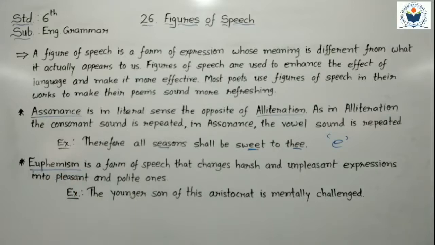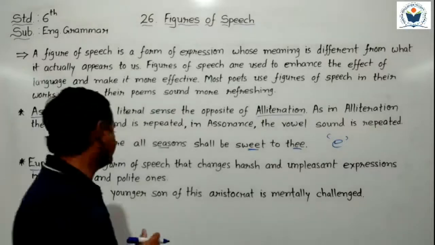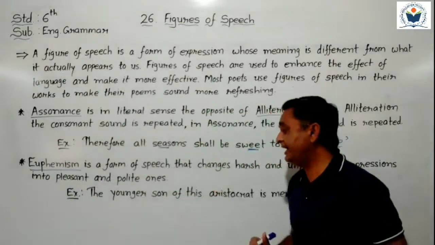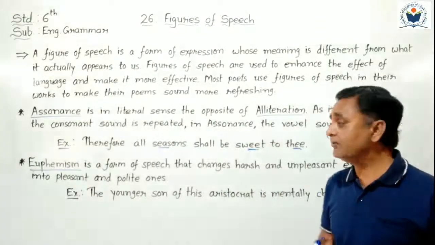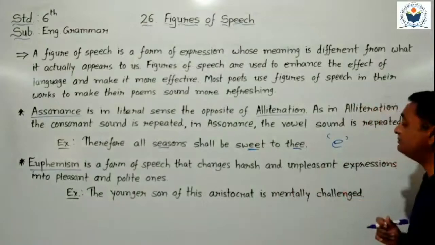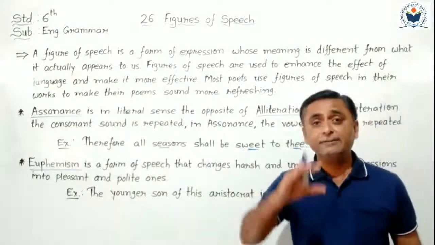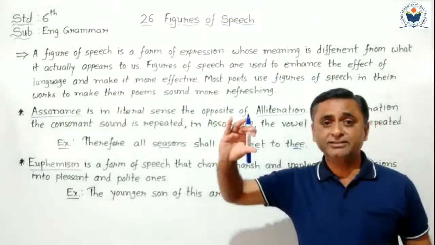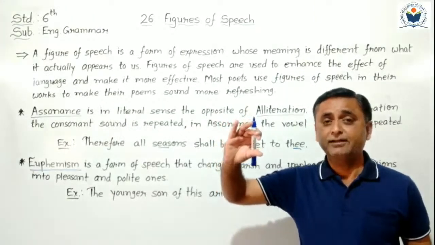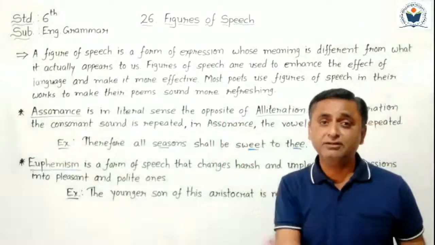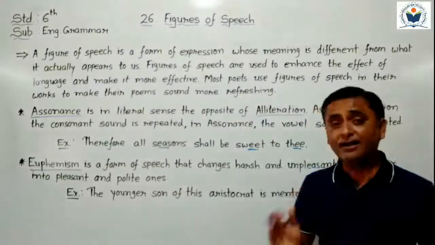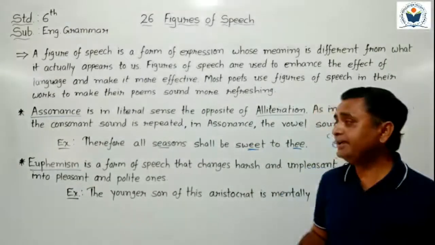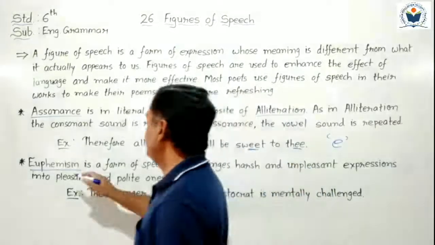Euphemism. Euphemism is a form of speech that changes harsh and unpleasant expressions into pleasant and polite ones. It is one type of figure of speech that changes harsh and unpleasant expressions into pleasant ones. If a harsh word is used to say something about any person or thing, the harsh and unpleasant words are turned into pleasant words. We use a pleasant word in place of the harsh and unpleasant word. That type of figure of speech is known as a euphemism.